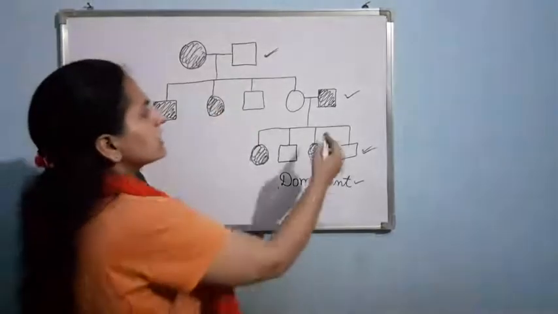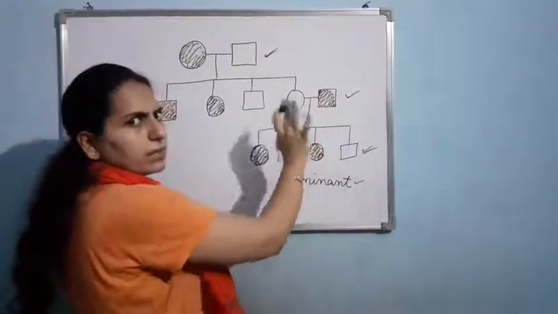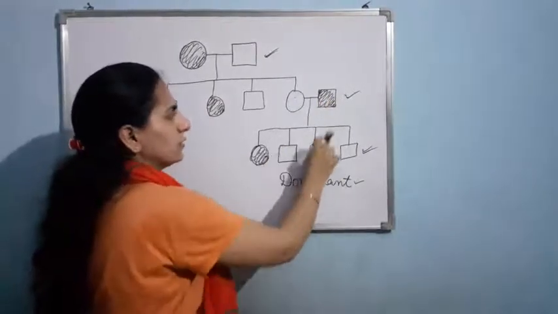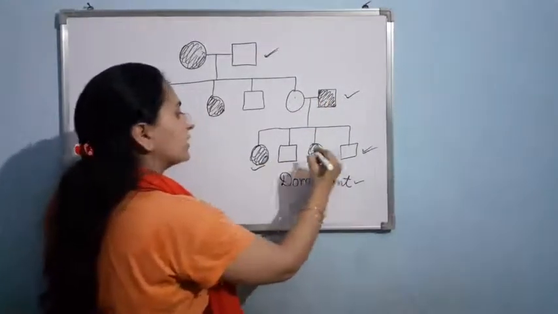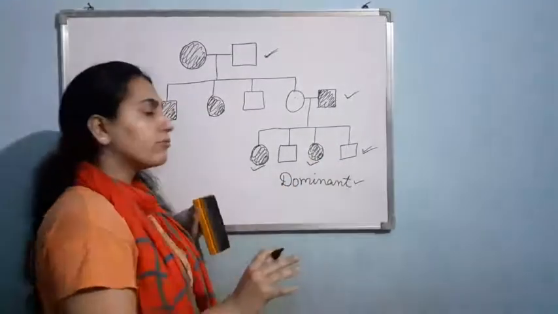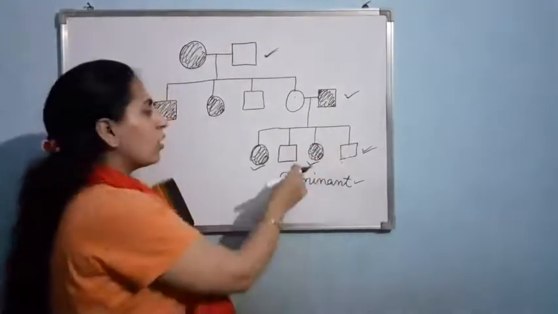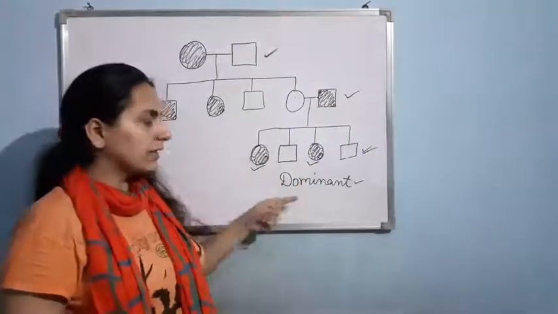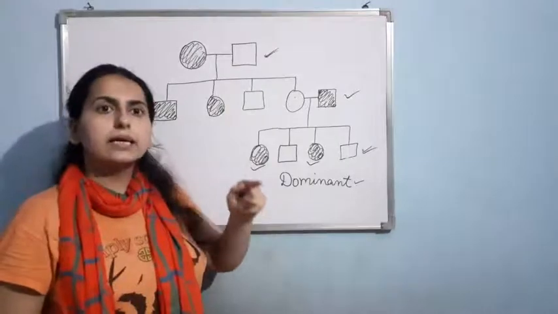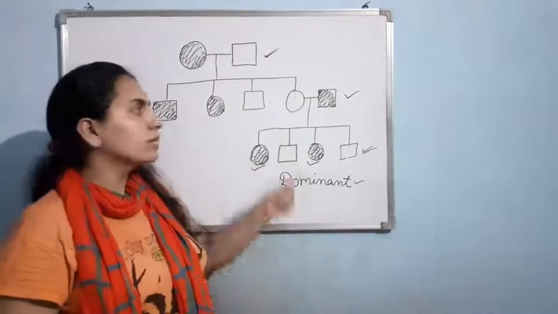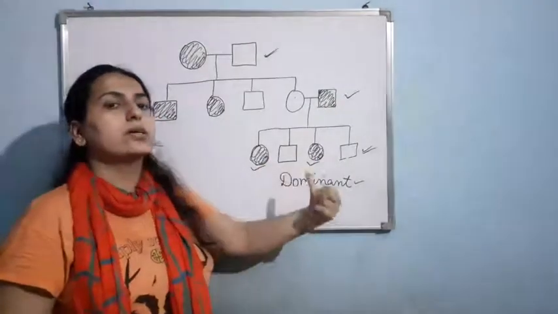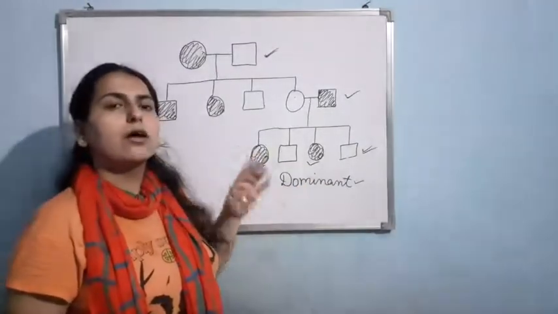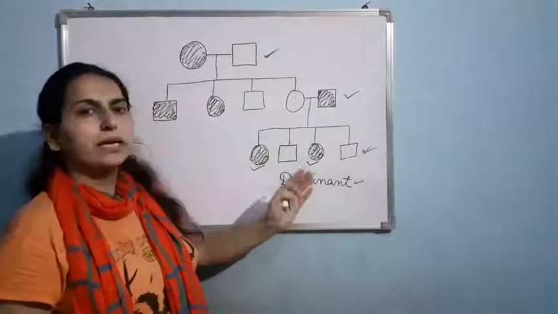But here if I see, the female is normal, the mother is normal, but the father is affected. And just see the generation. All the daughters are affected. There is no effect on the son. But all the daughters are affected. So this is a rule that in the X-linked dominant trait, if the father is affected, then all the daughters can be affected. So from there I can say this is an example of X-linked dominant trait.